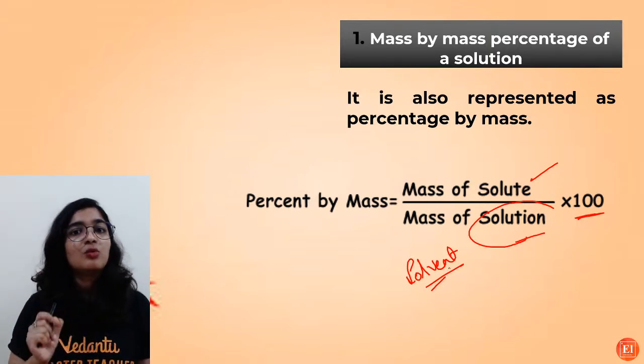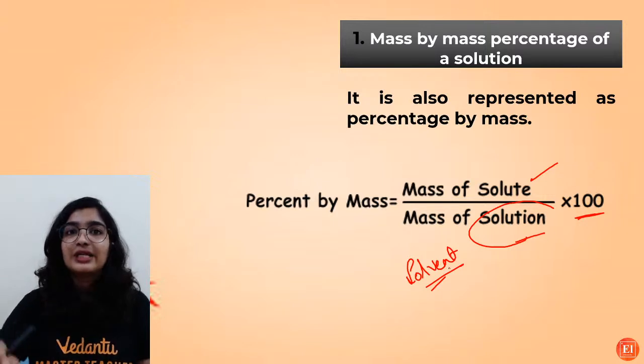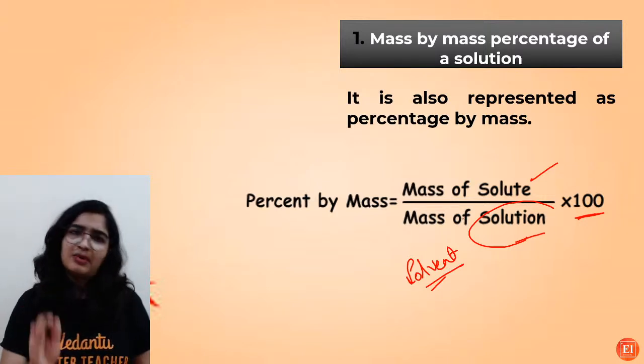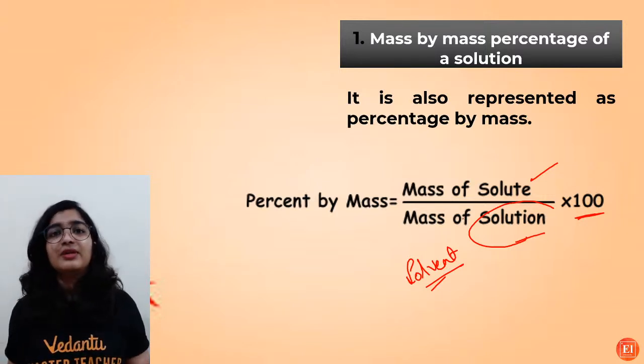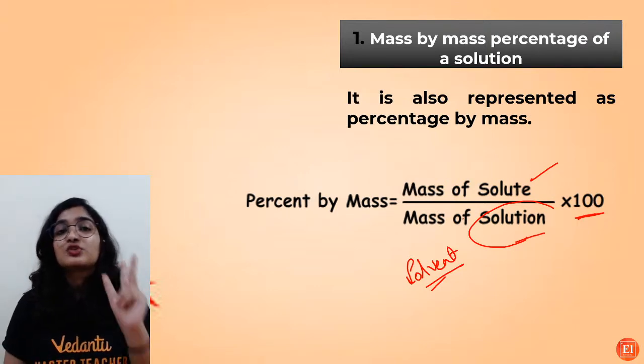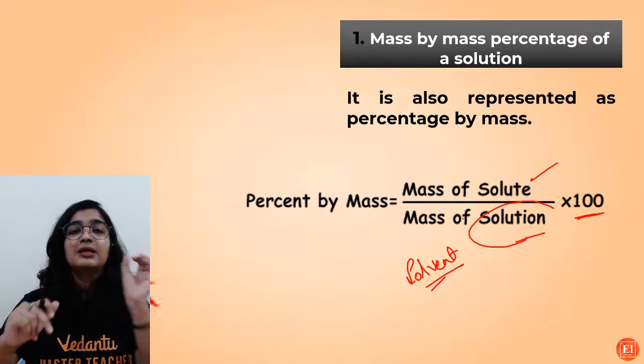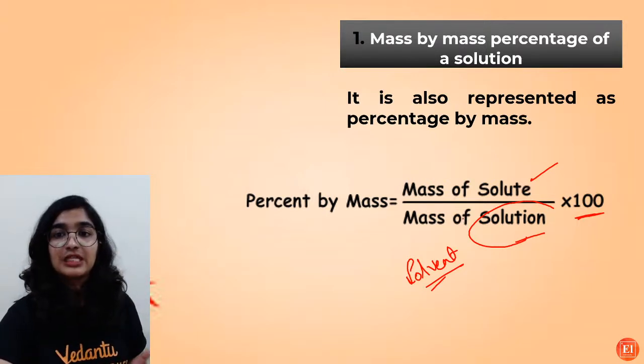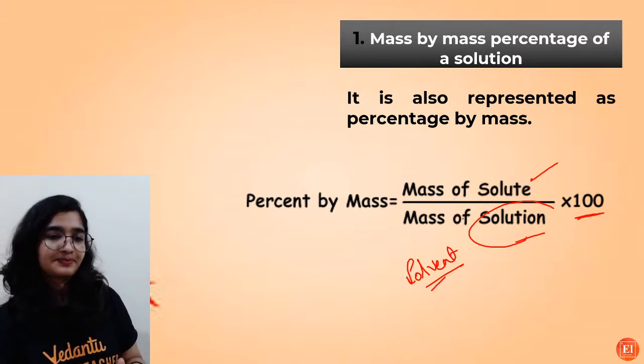So in that case, you know what you have to do? You have to calculate the mass of solution. It is simple. Mass of solute plus mass of solvent will give you the mass of solution. So please do not get confused. So first is mass by mass method, mass of solute divided by mass of solution into 100.